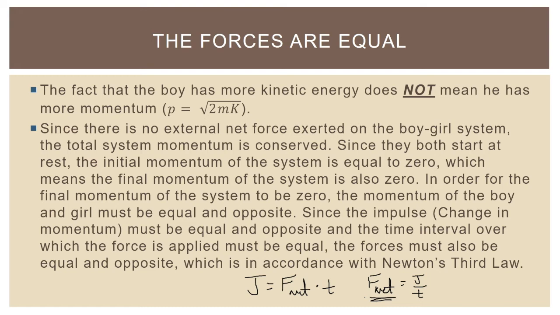At the end of the day, Newton's third law applies always. The forces these objects exert on each other are equal and opposite. And since there is no net external force, the fact that they both experience equal and opposite forces means they'll get equal and opposite impulses, which tells you they'll experience equal and opposite changes in momentum. Take a second to pause this video here and write this down, adding any parts of this explanation that might be missing from your explanation. And when you hit play, we'll move on.